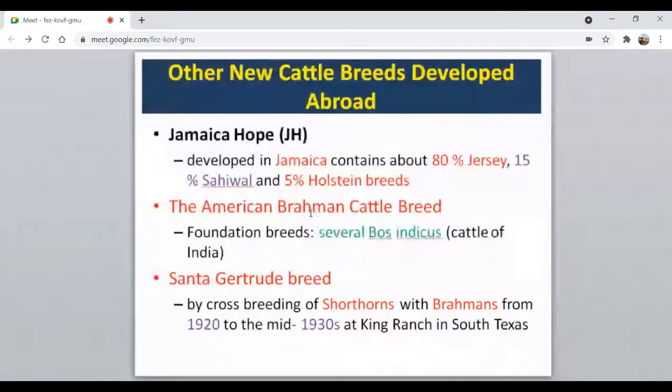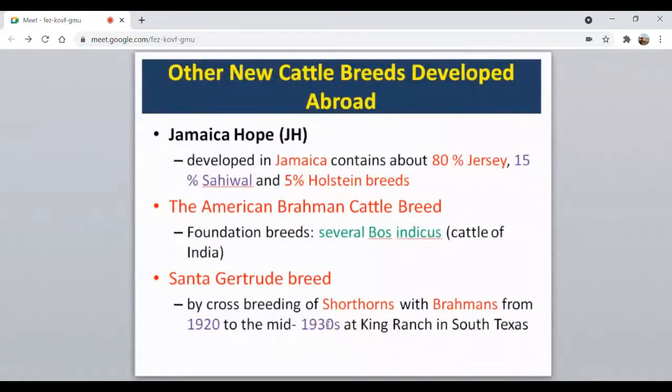Then they developed especially a beef cattle, by utilizing many of our cattle breeds. Then another is Santa Gertrudis. This breed was evolved by crossing Shorthorns with Brahmans, Brahman meaning Indian cattle, in the 1920s and 30s. One more thing I want to mention here: in case of cattle, formation of a new breed takes around 20 to 30 years, say 4 to 5 generations.